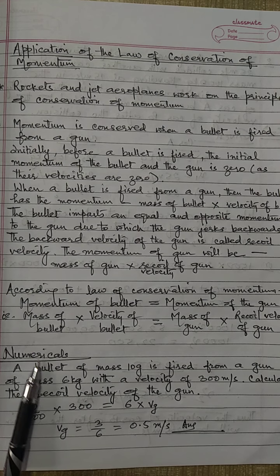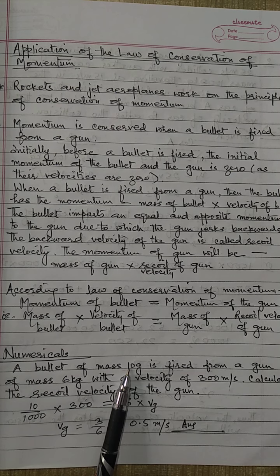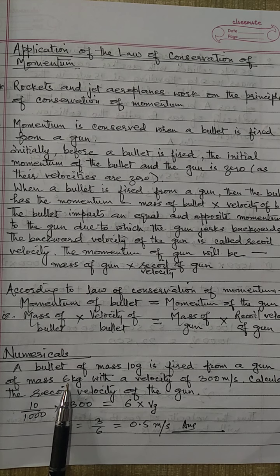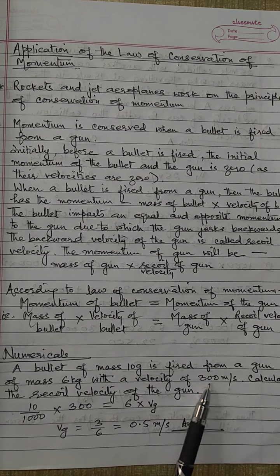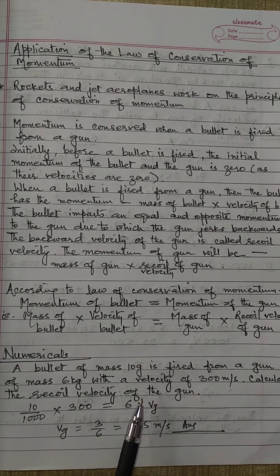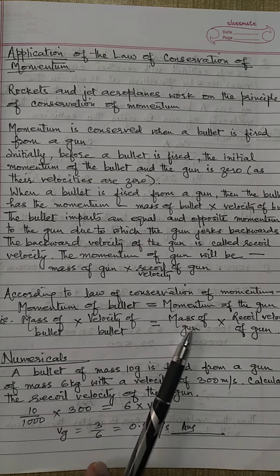Now let us solve one or two numericals. A bullet of mass 10 gram is fired from a gun of mass 6 kg with a velocity of 300 meter per second. Calculate the recoil velocity of the gun. Now we will put these values in this formula.